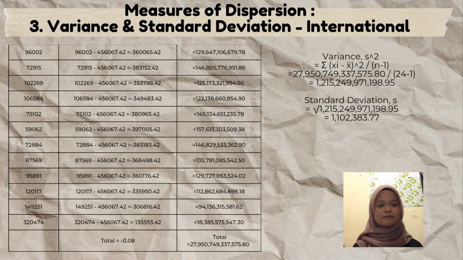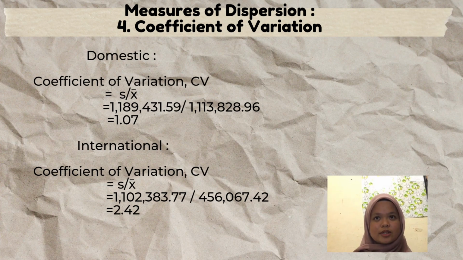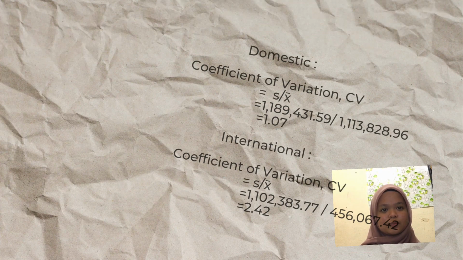For the international, the variance is 1,215,249,971,198.95, while the standard deviation is the square root of the variance, which is 1,102,383.77. The last one is the coefficient of variation. For domestic, the CV is 1.07, while the international is 2.42.